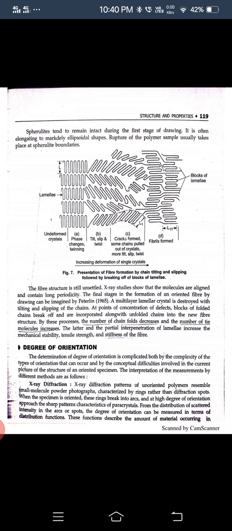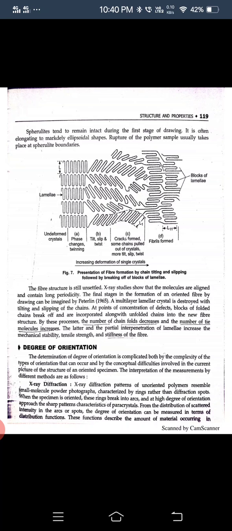This is the lamellae phase change. A is the undeformed crystal. B is the tilt, slip and twist, a change in the size. And C is the cracks formed. Some chains are pulled out of the crystal. More tilt, slip and twist. And next is fibril formed, that is the blocks of the lamellae.